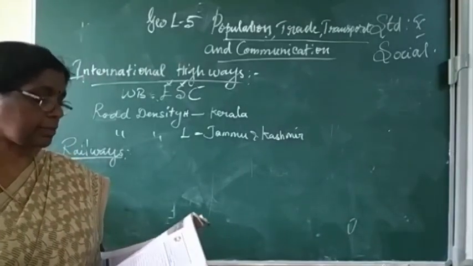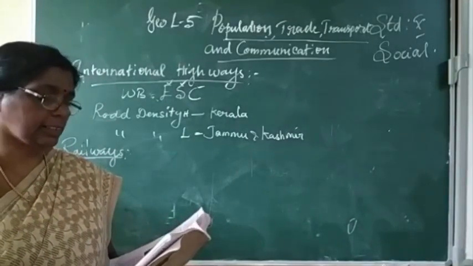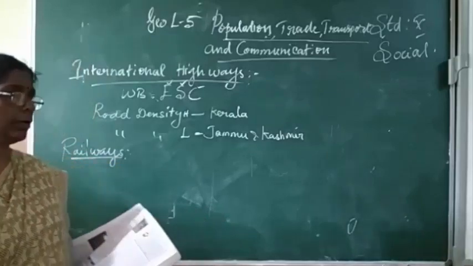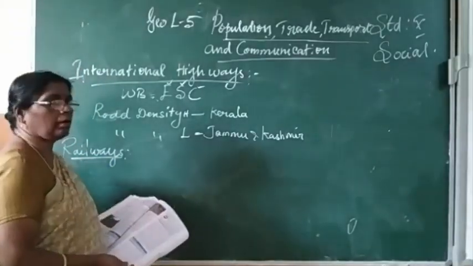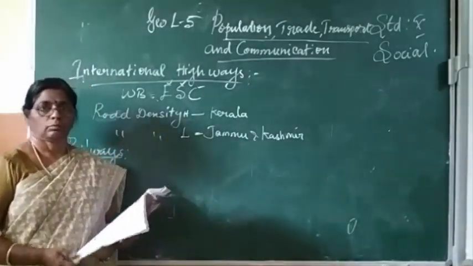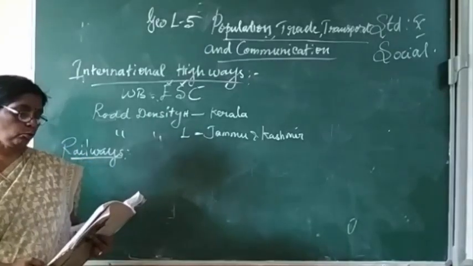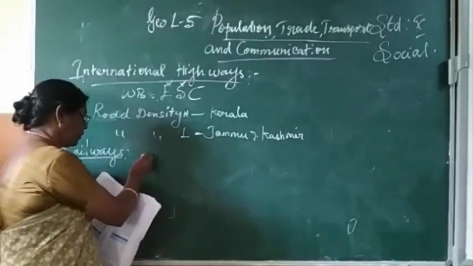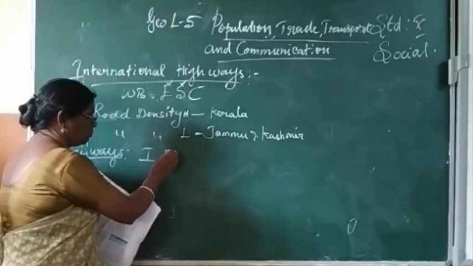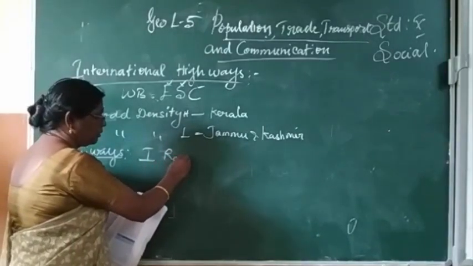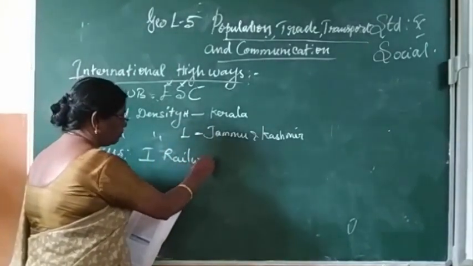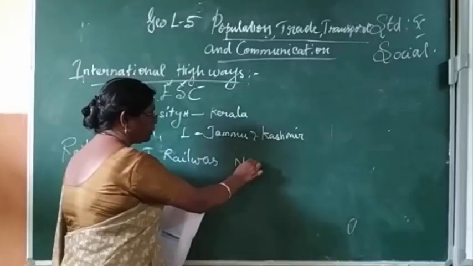The first train steamed from Mumbai to Thane.